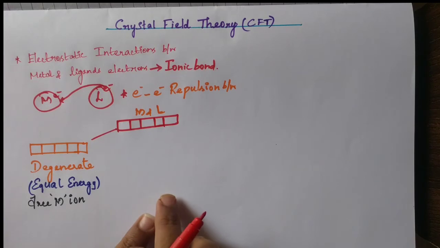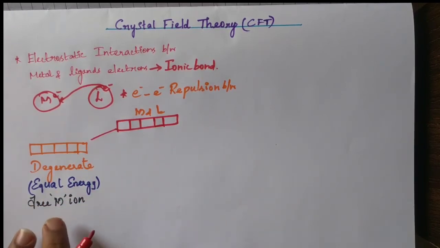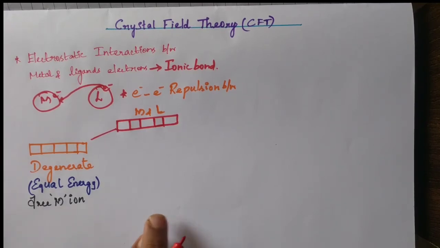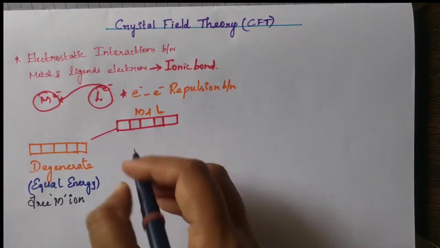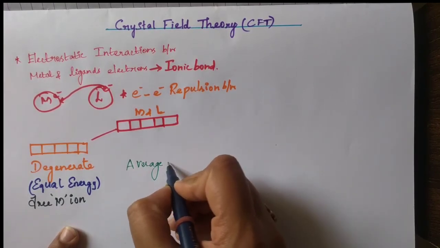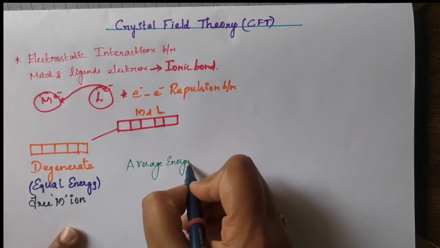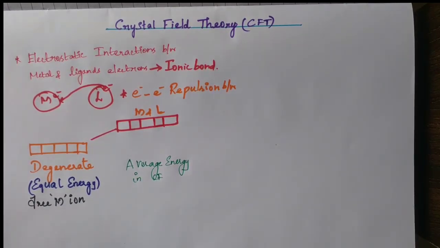This is non-degenerate orbitals, or average energy in the crystal field. What is a crystal field? When the ligand approaches the metal ion. Without that, it is not a crystal field; it is a free metal ion, which has equal energy. After the approach of the ligand, the energy of these 5 orbitals is changed. So this is the average energy in the crystal field. Okay, students.